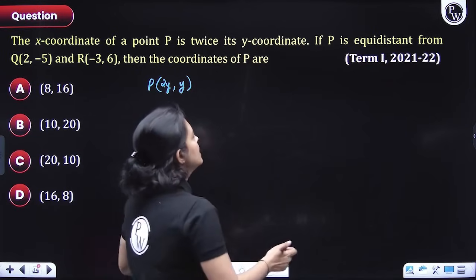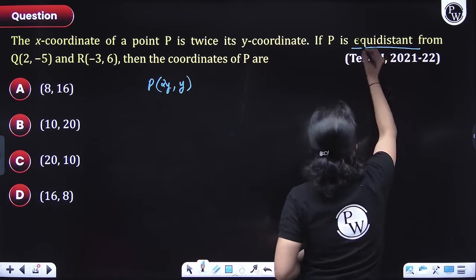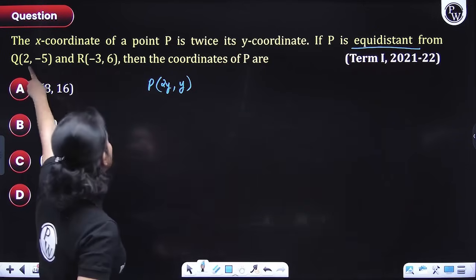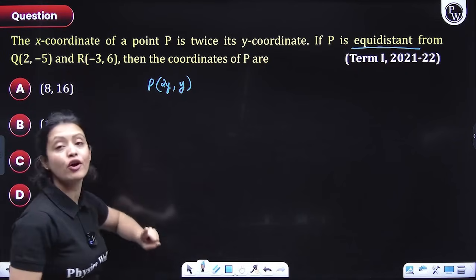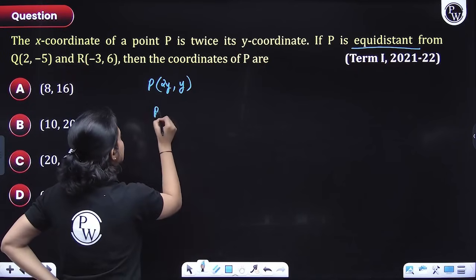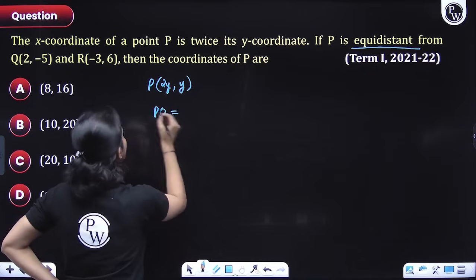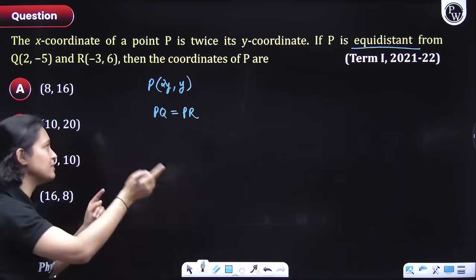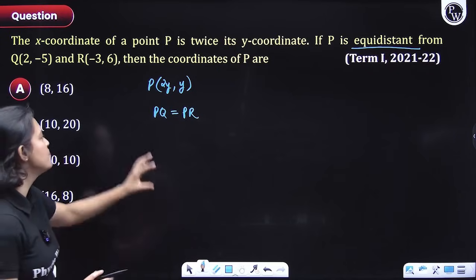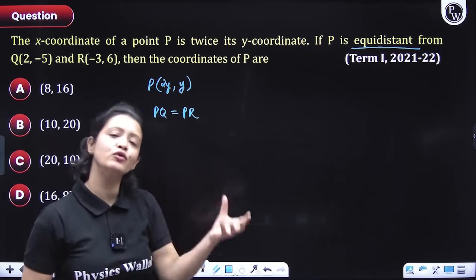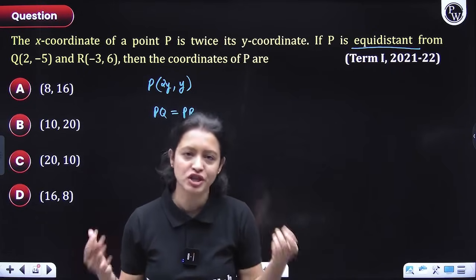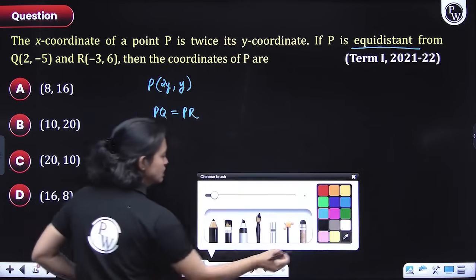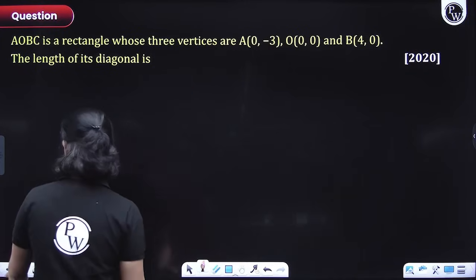Now, what do you mean by equidistant, guys? By equidistant, we mean that the distance of P from Q is the same as the distance of P from R. That means PQ equals PR. This is what they want to say. Now, do you know how to figure out PQ and PR? We'll just use the distance formula.